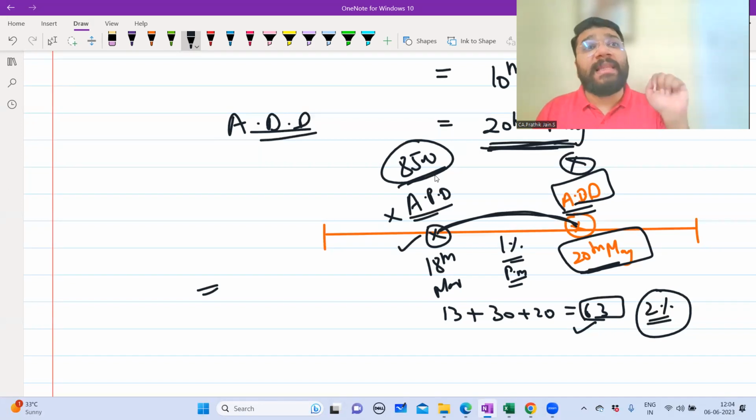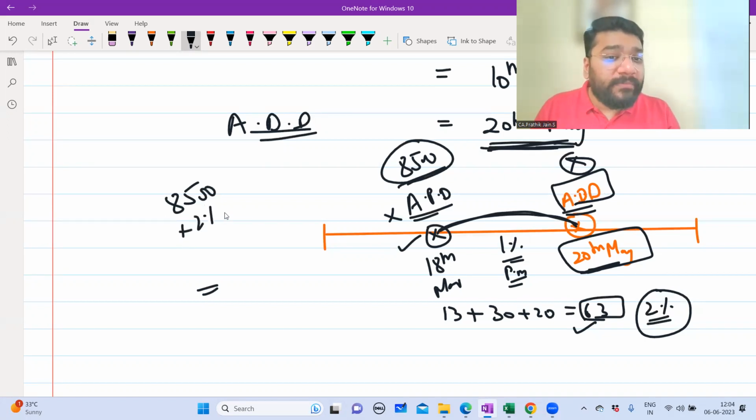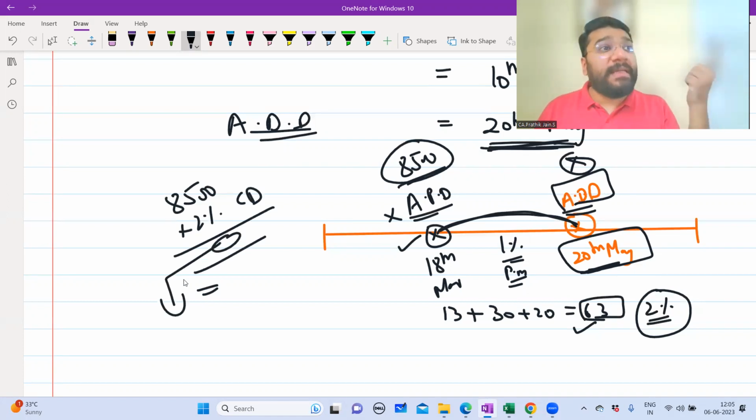Why will the seller say yes? If the seller feels that this 8,500 rupees, and for this I have to give 2% cash discount, I'll be getting some amount less. If he feels that he can earn 3% interest for 2 months on this amount, then he will accept.